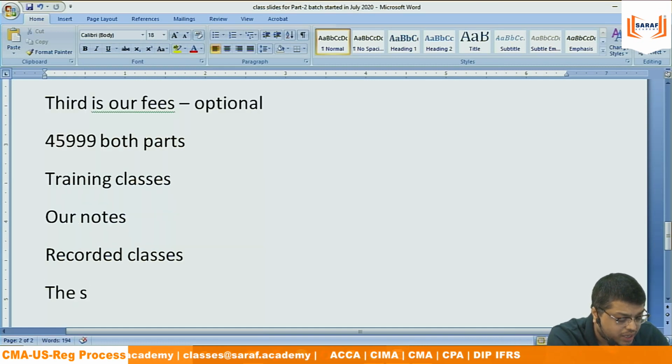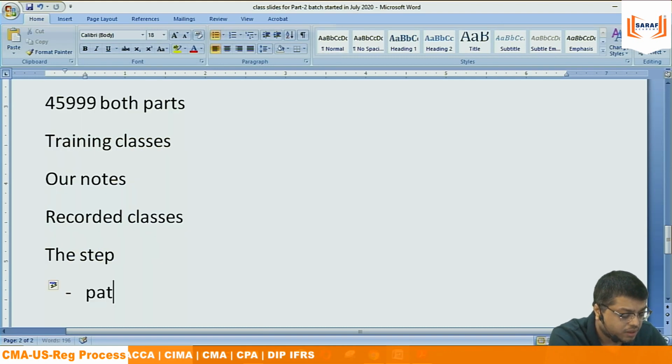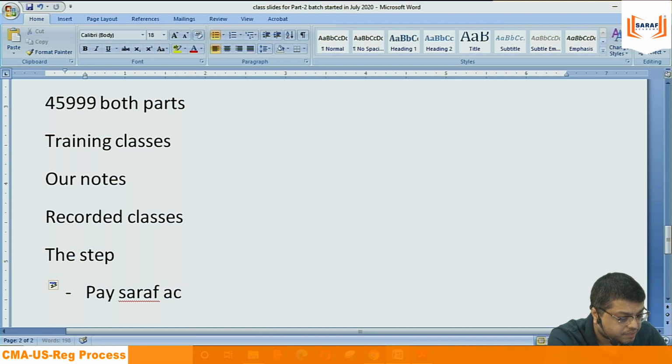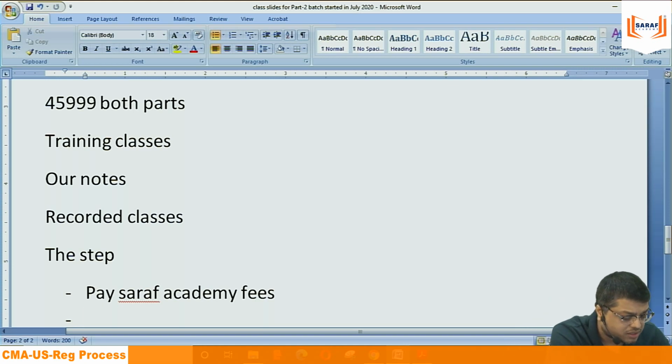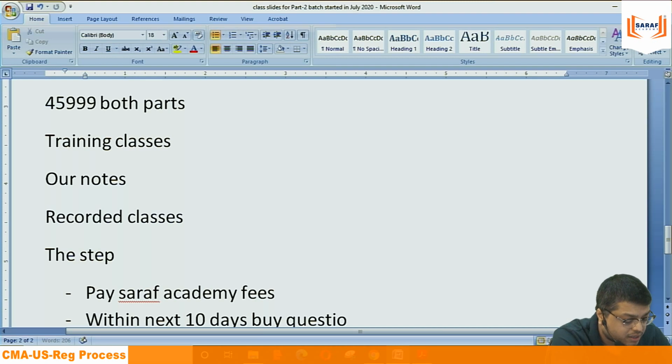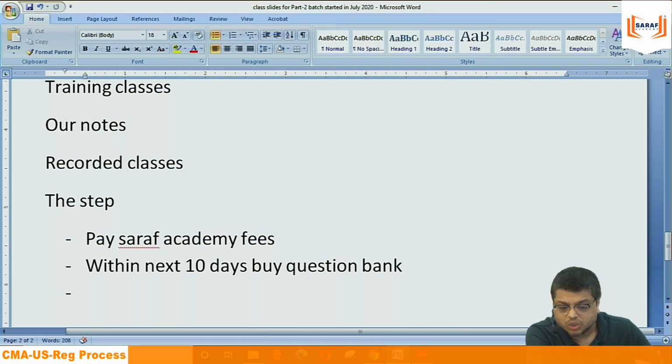The steps according to me for becoming a CMA: the first step, pay Saraf Academy fees. I am writing this assuming the student is going to join us. If you don't want to join or are not interested, not a problem, but pay Saraf Academy fees. Within the next 10 days, buy the question bank. Once you register with us, within 10 days you should buy the question bank.